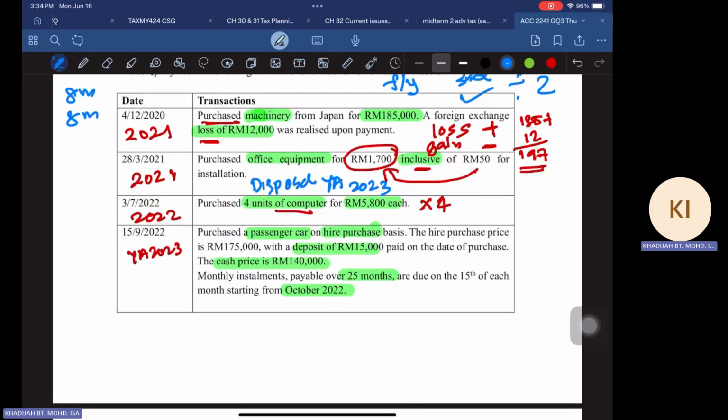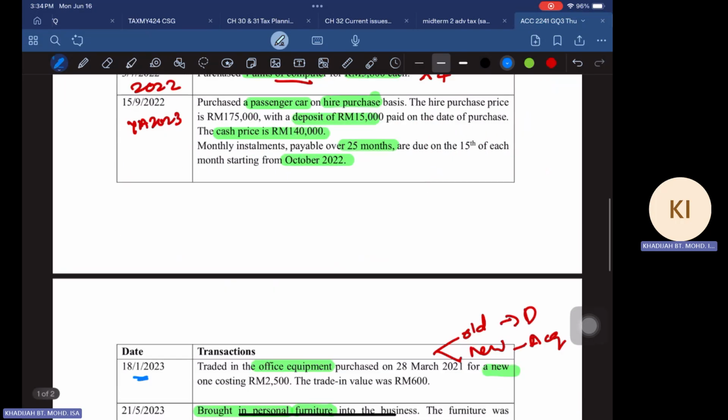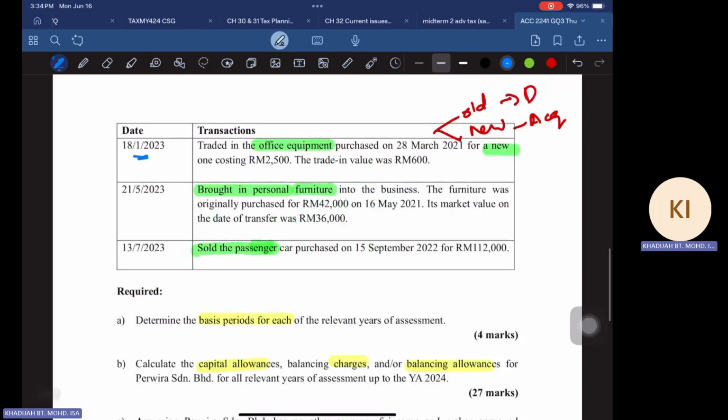I just want to give you the facts about each of the items so that when you do the answer later, you can understand better. All right. So you acquire in 2021, dispose in YA 2023. And then the new asset costs you 2,500 ringgit.